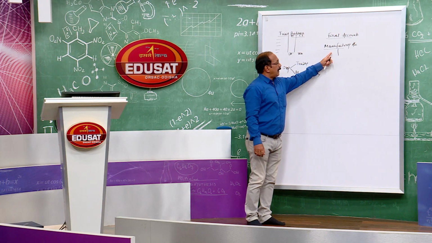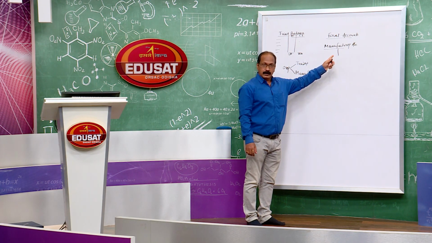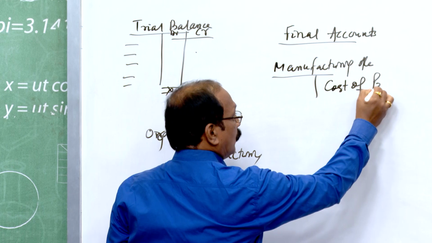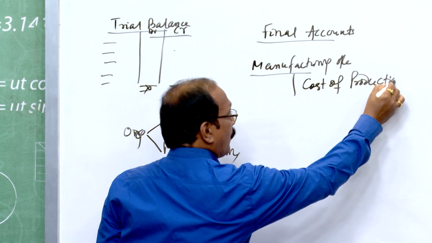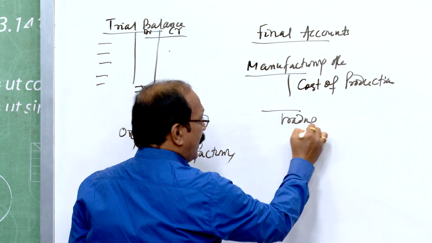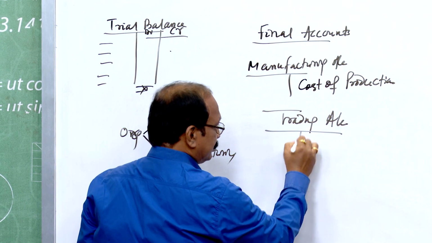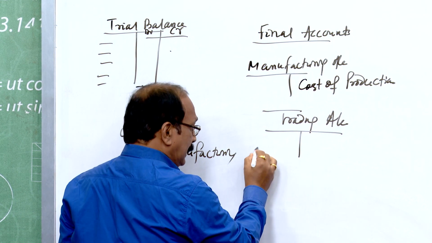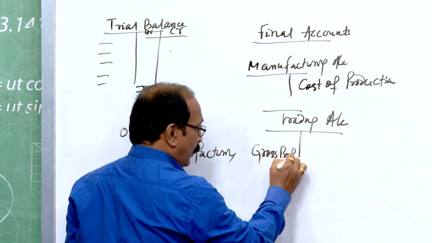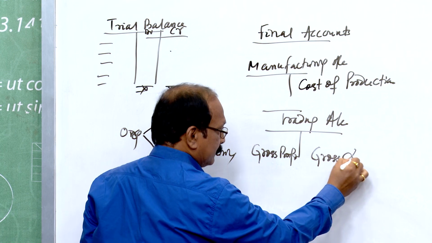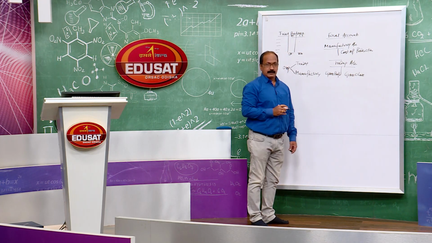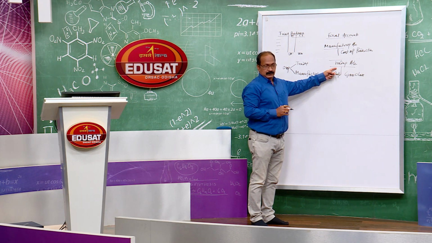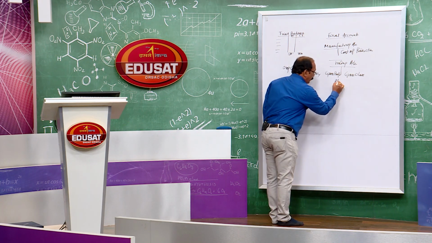So, if the organization is a manufacturing one, it has to prepare the manufacturing account. Here you will get the cost of production. The result of this account is to find out the cost of production. Then we have to prepare the trading account. Here all the items are to be taken to find out the gross profit or gross loss, by taking the direct expenses and the materials. Then we have to prepare the profit and loss account.